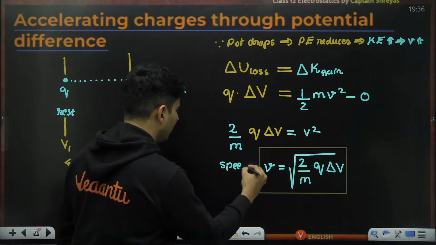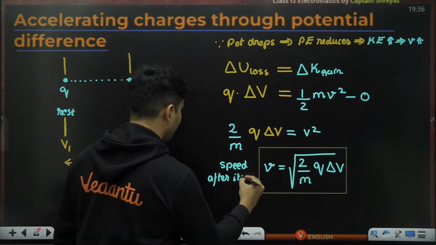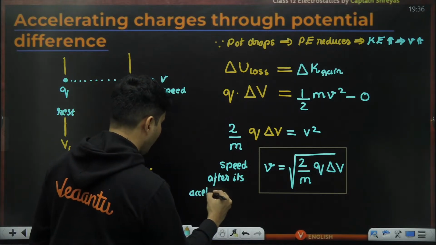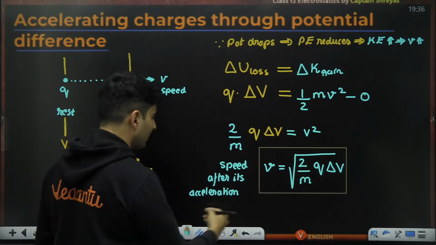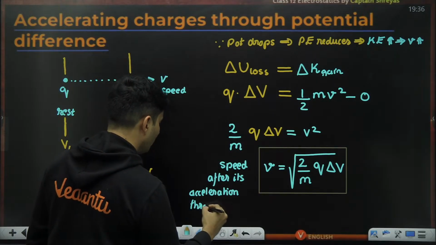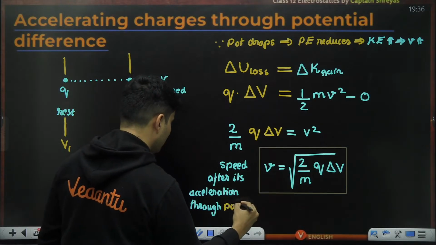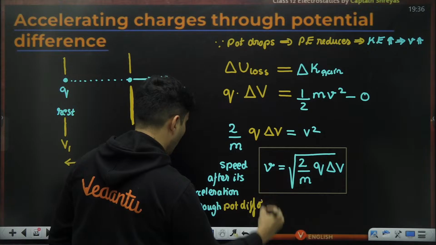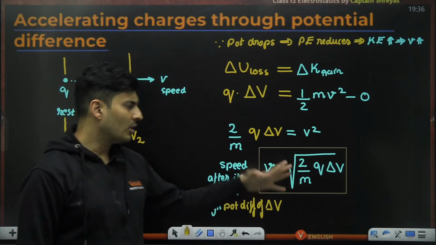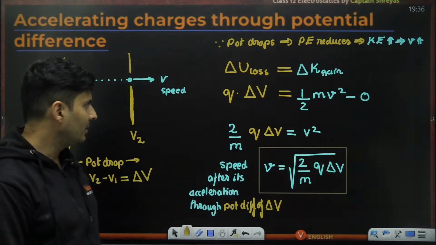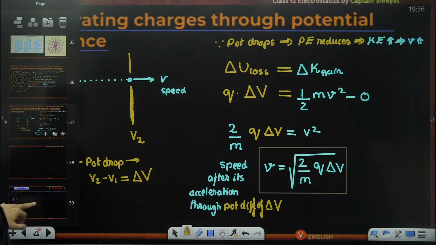This is the speed of the particle after its acceleration. Why? Because the speed is increased through a potential difference of delta V. So this formula, you will see it even in modern physics, by the way. Very, very important. With this, let's start doing a question on this.